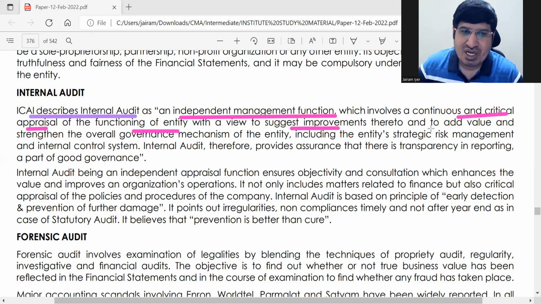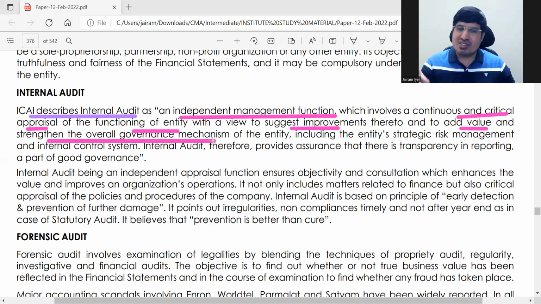So basically, for internal audit आपको क्या main चीज लिखना है. It is a critical and continuous appraisal of the functioning of the entity, and suggesting improvement. क्यों? Reason: to add value and strengthen the overall governance mechanism. You can just say to strengthen the overall governance structure. और internal audit provides assurance that there is transparency in reporting, which is a part of good governance.